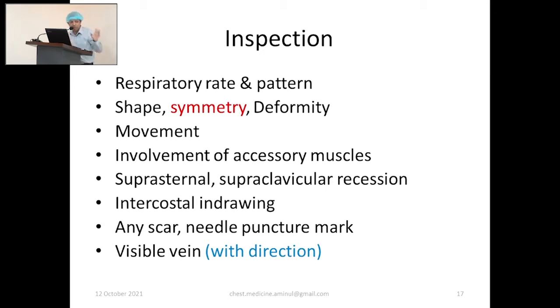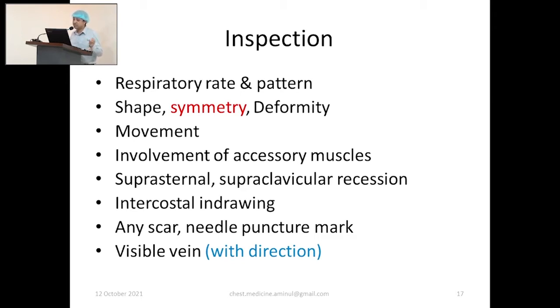To compare the two sides from one angle is often difficult. And if there is lack of movement on one side, that means the chest has become asymmetrical, and then the pathology lies on that side. Symmetry may also be changed due to an anatomical problem, a musculoskeletal problem, or a vertebral problem. We will see later on. The shape of the chest is very important. For a normal shape, there is nothing to describe.